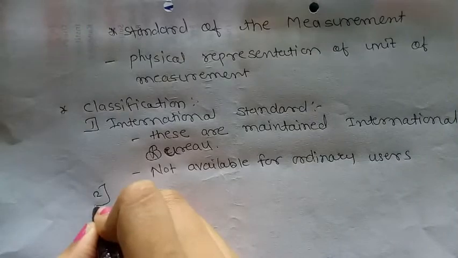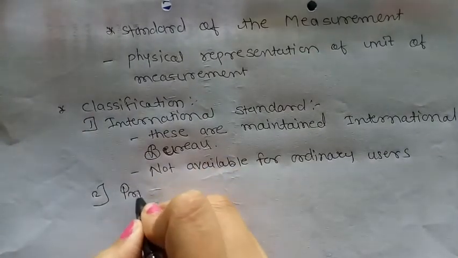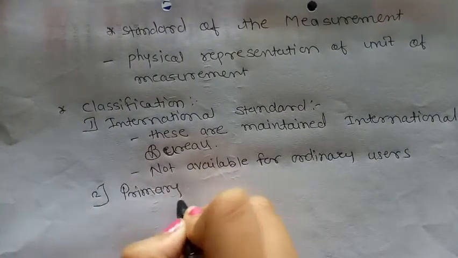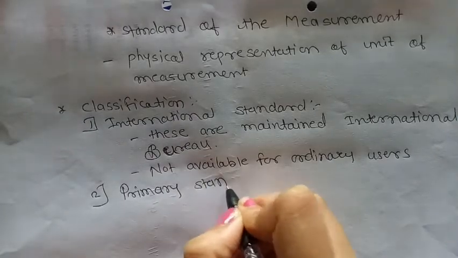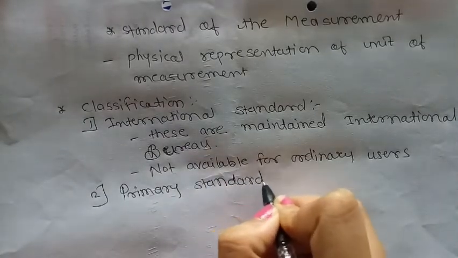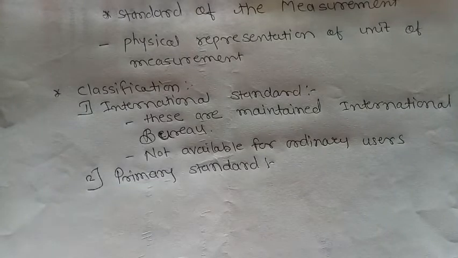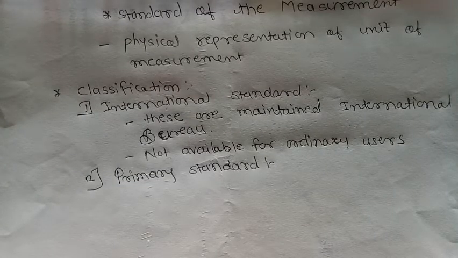Second standard is the primary standard. These standards are absolute standards having high accuracy.